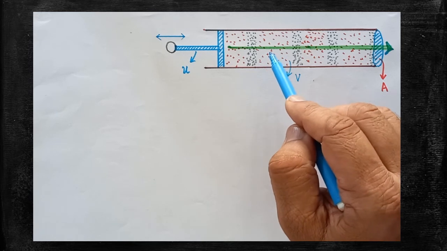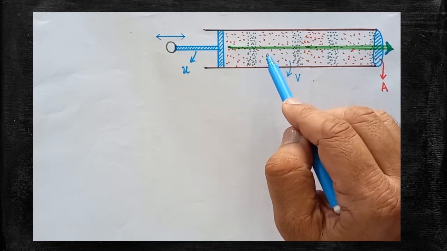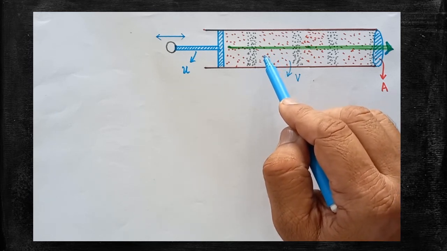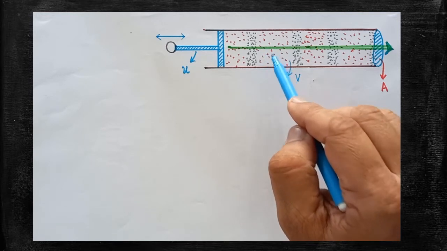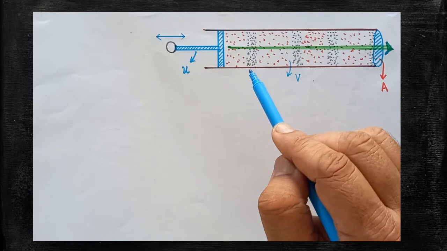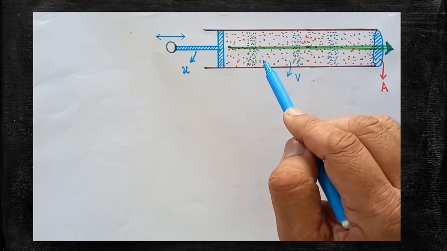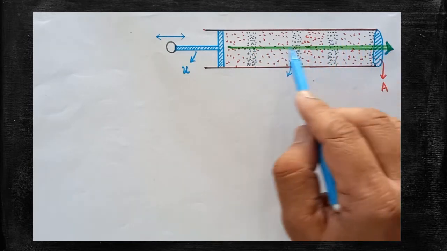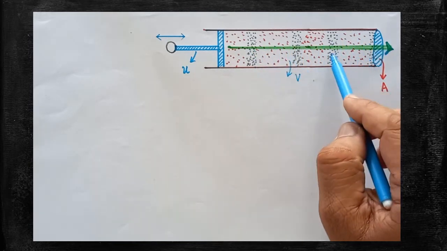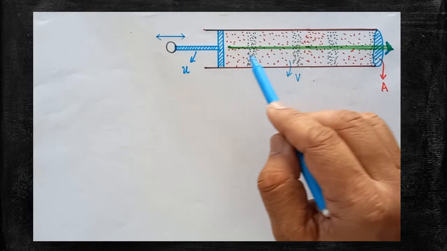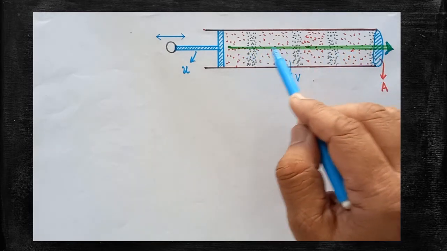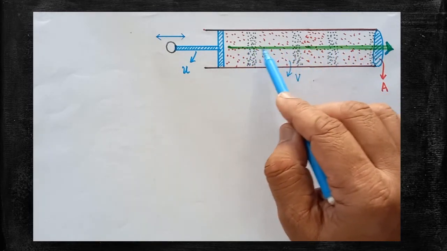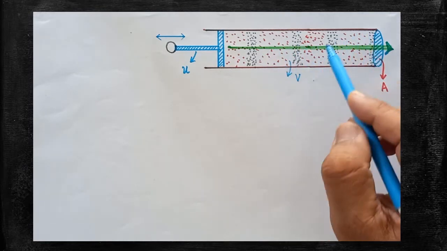So what's our aim? Our aim is to derive the expression for velocity of the longitudinal wave in this tube. Now what we have to do? We have to assume an axis. I have drawn one green color line now, that is the axis of the cylinder. Through this axis alone the wave travels. The direction of the propagation of the wave coincides with the axis of the cylinder.